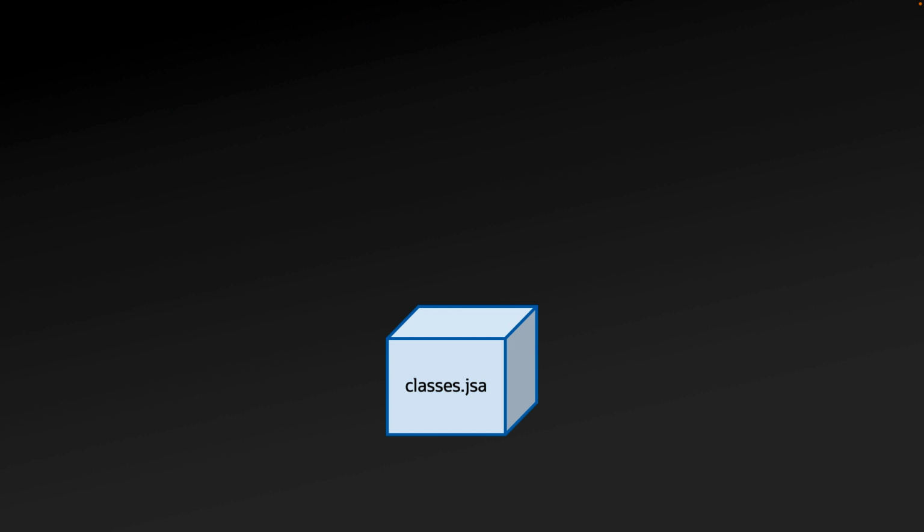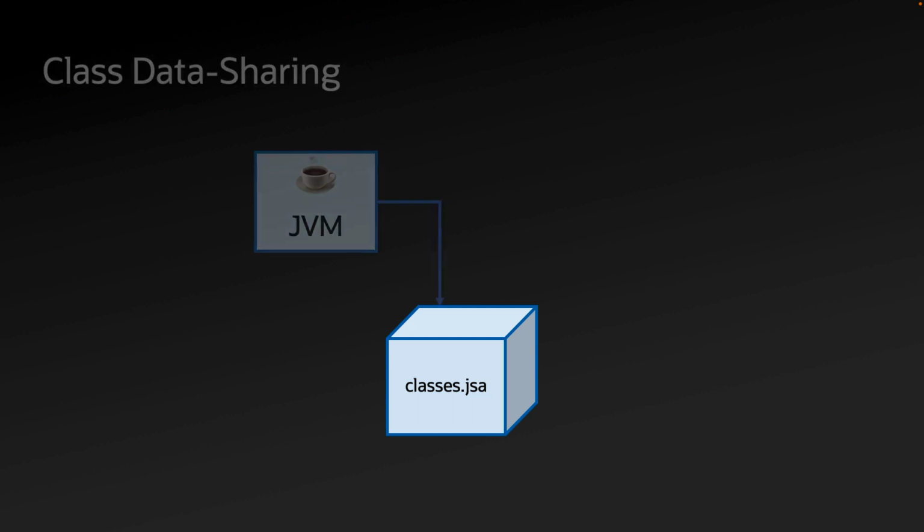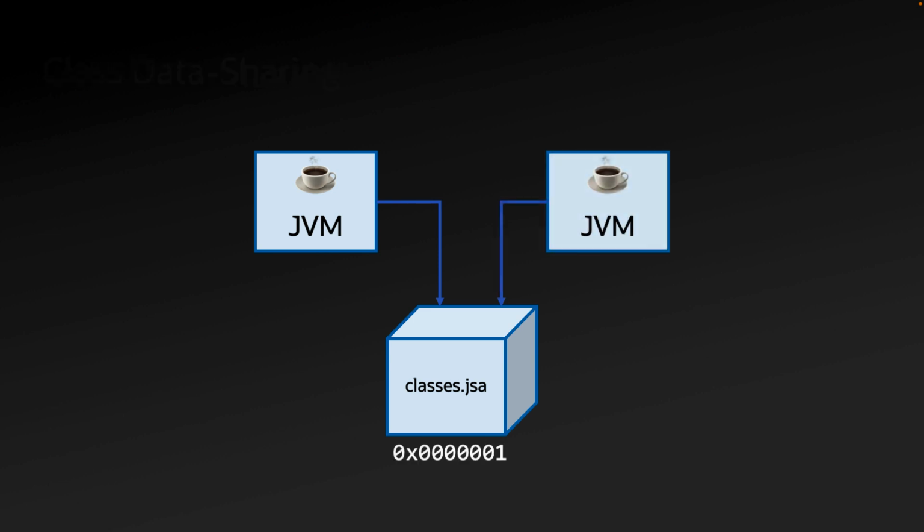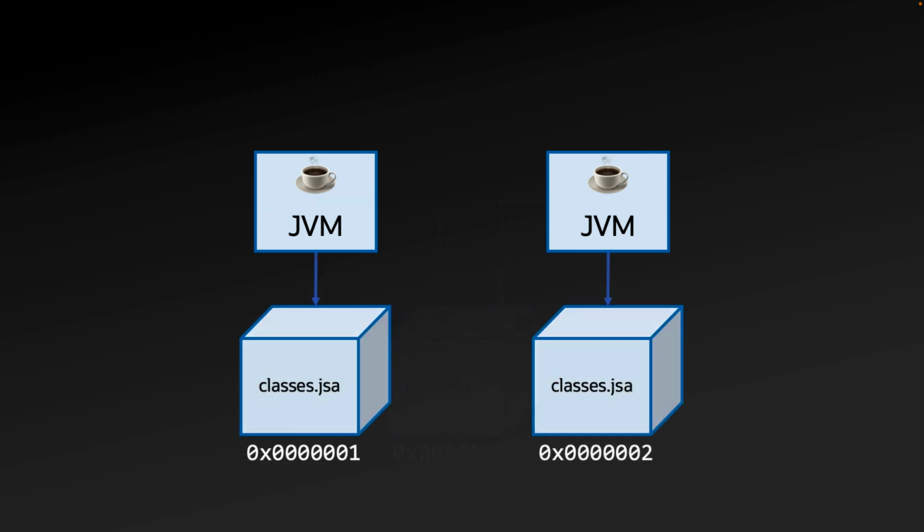So far I have been referring to CDS as, well, just CDS, and you might be wondering why I'm referring to the shared archive as shared, and how all this reduces the memory footprint of the JVM. So CDS originally stood for class data sharing. When a JVM with CDS enabled loaded the shared archive, it would memory map its location. This way, if multiple JVM instances are running on the same machine, they could use the same archive, reducing the overall memory footprint of the two or more running JVMs.